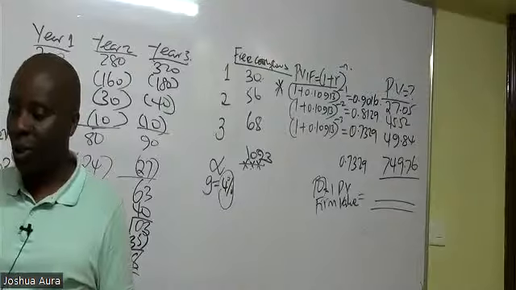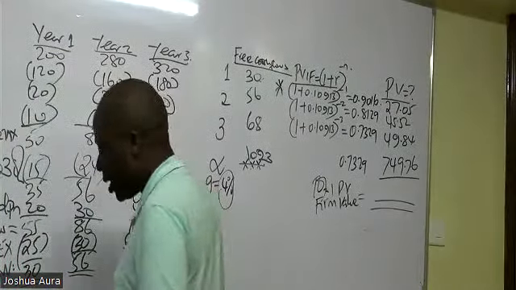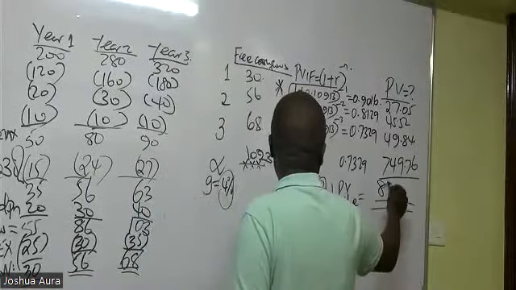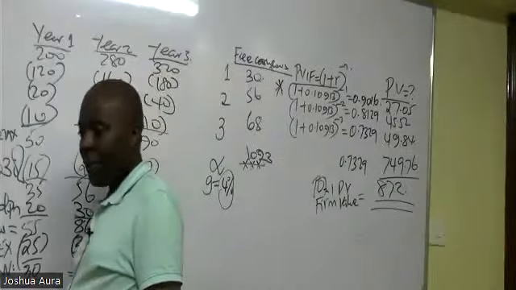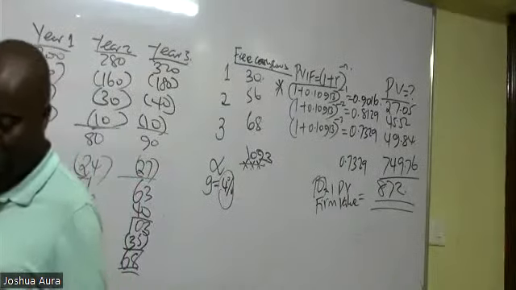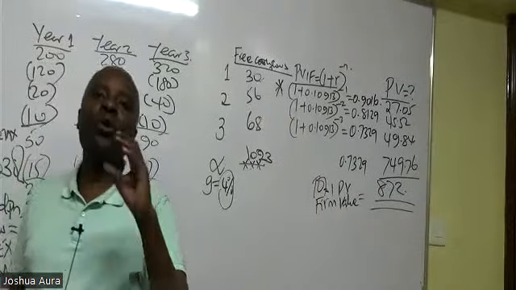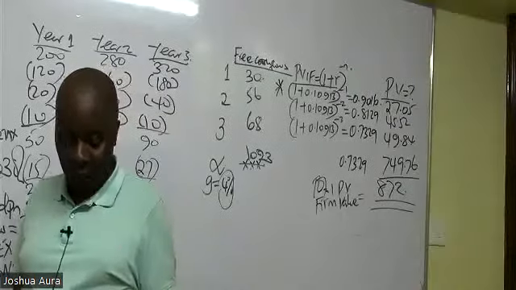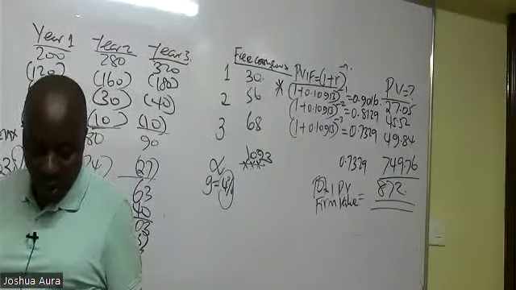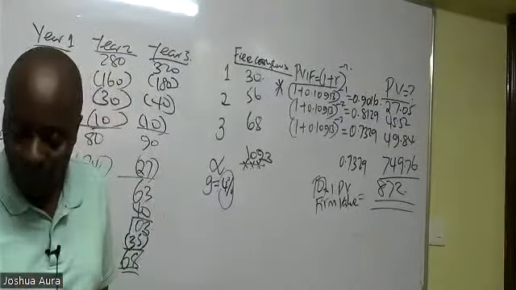I don't know who is telling me the truth. It is 872 million. Yes, that is the farm value, so I can't pay more than that.